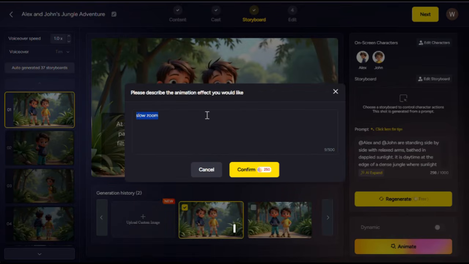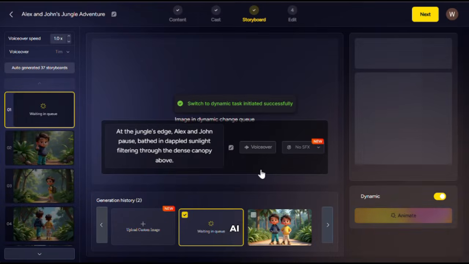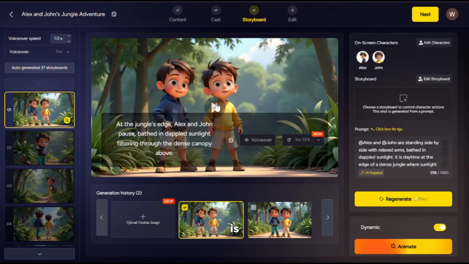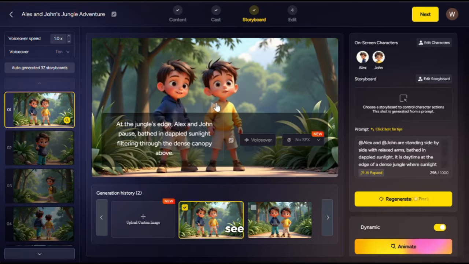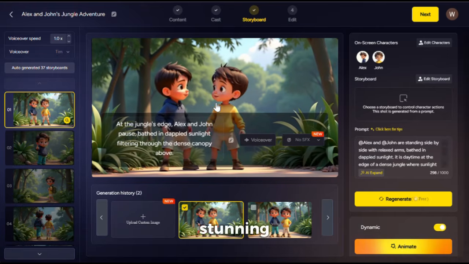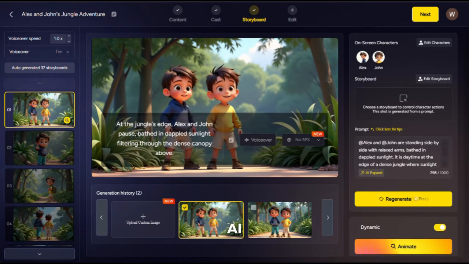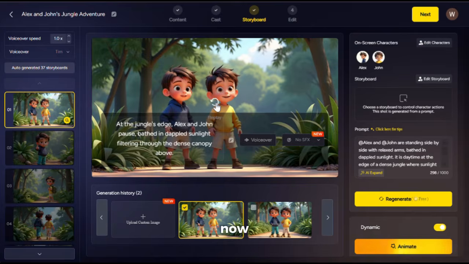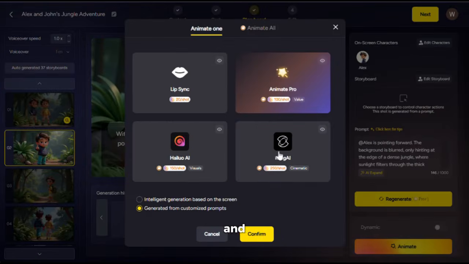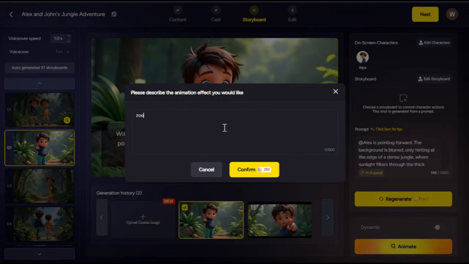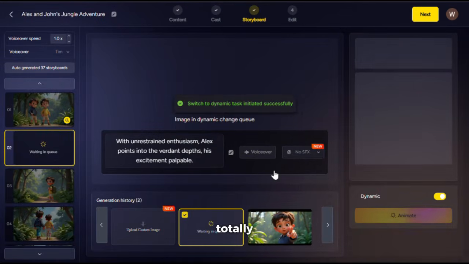And for the prompt, I will write this very simple prompt and click on confirm and let the AI do its magic. And here is the output. As you can see, the video looks absolutely stunning. As I told you, Kling AI never disappoints. Now all you need to do is animate each and every scene accordingly. Now that will take some time, but it's totally worth it.